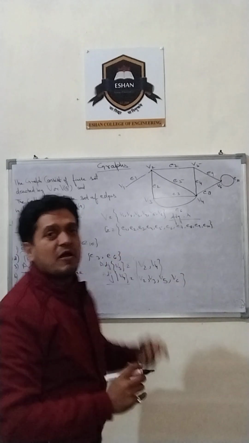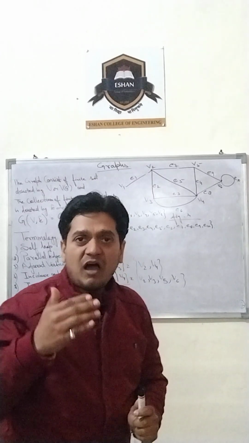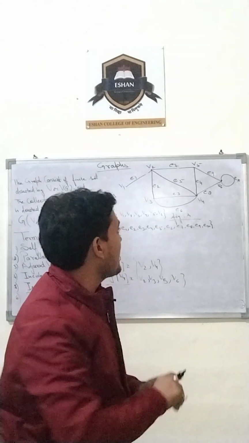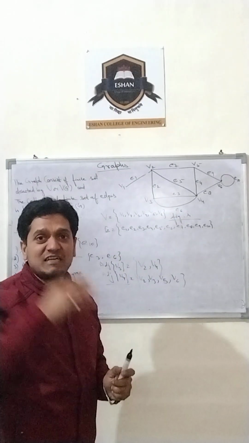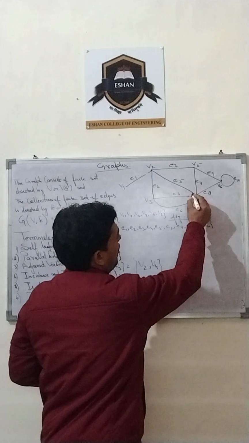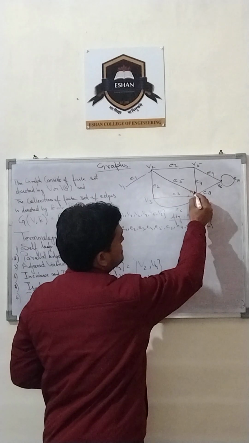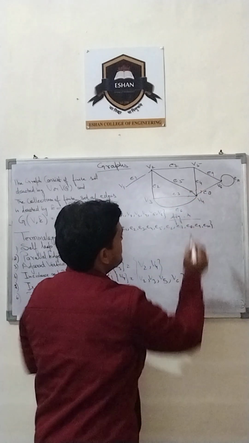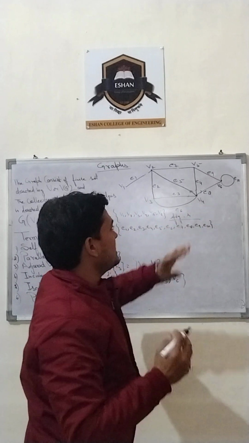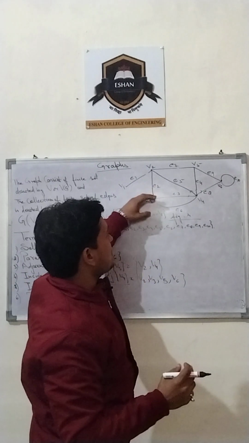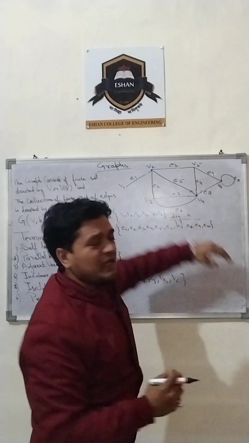Now, incidence and degree. Incidence means, if we talk about a directed graph, a directed graph means there is an arrow. Incidence means suppose I make an arrow on this particular graph. Suppose I made these two arrows.